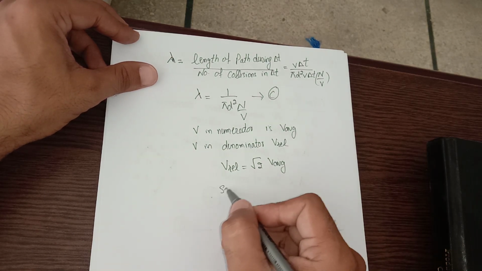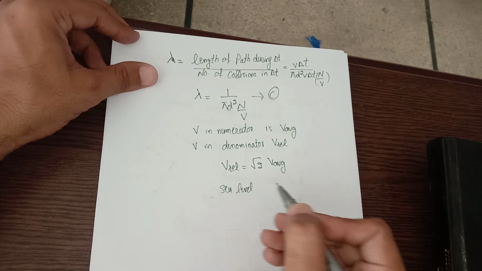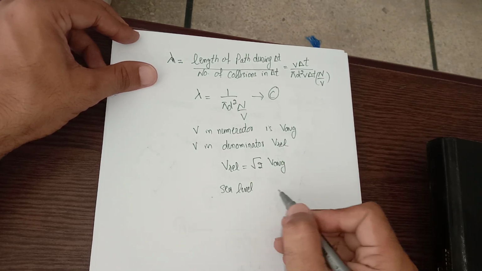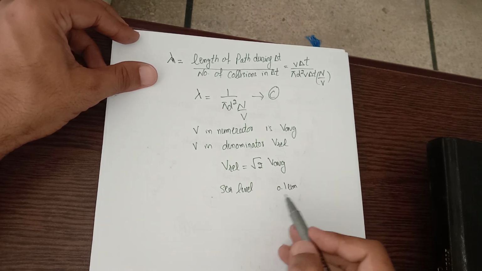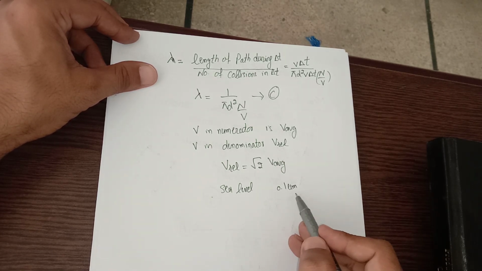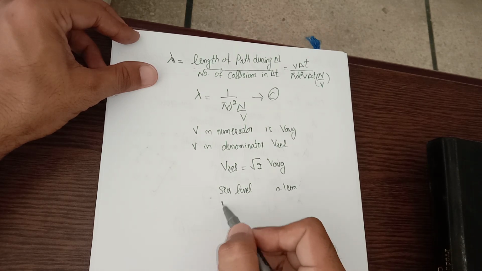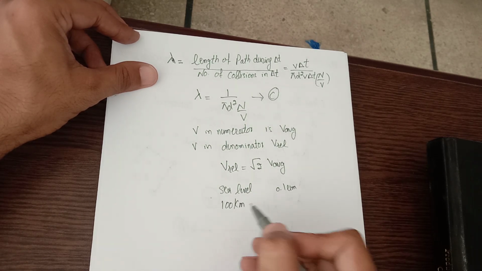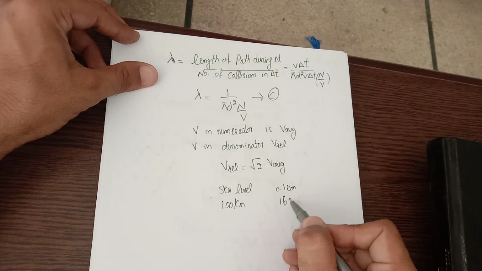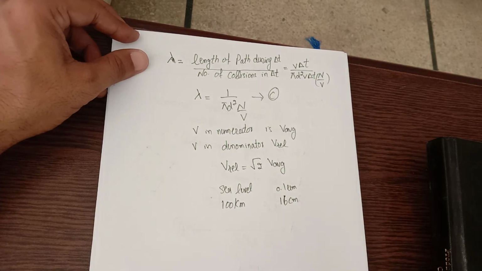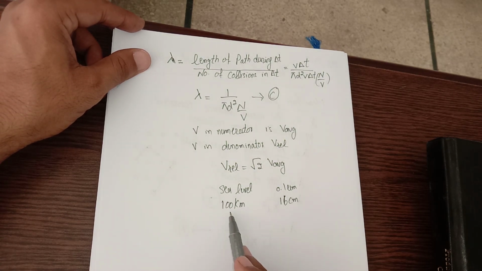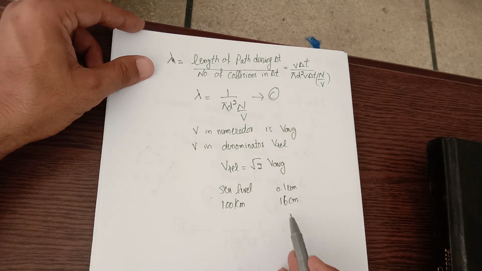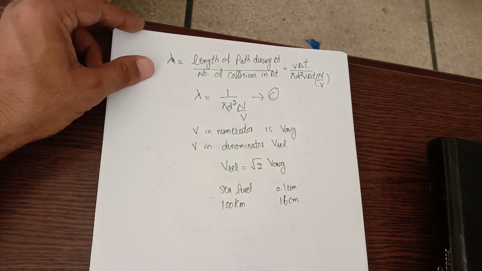At sea level, as the density is higher, the mean free path of air particles is 0.1 micrometer. But at an altitude of 100 kilometer, this becomes 16 centimeter. It means the density of air molecules at such an altitude is lower as compared to sea level. So its mean free path increases.